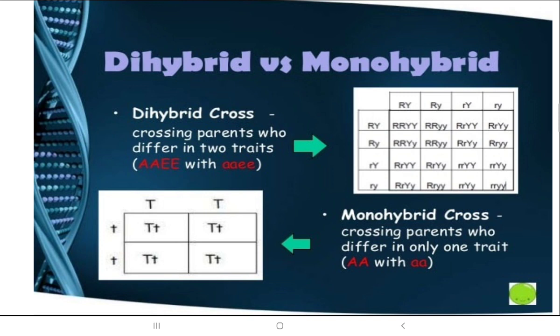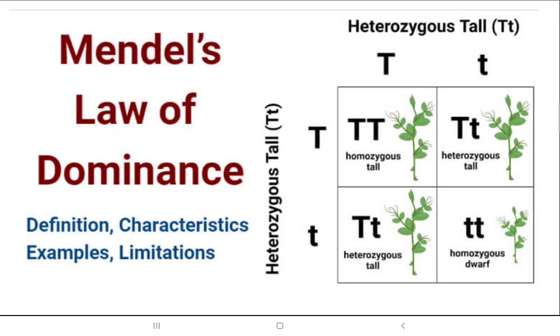For example, you can see in the slide, in the mono, the difference is only capital T and small t. But in the dihybrid, the difference you can see is one has capital R, capital Y, and the other has small r and capital Y. Now you will ask me, what are this T, R and Y? These are nothing but the characteristics we took for our study, to make it easier to understand.